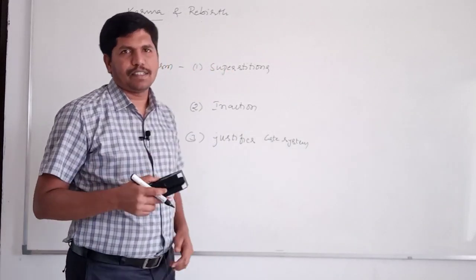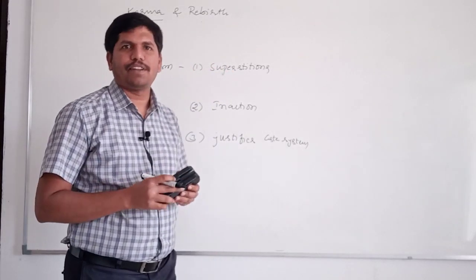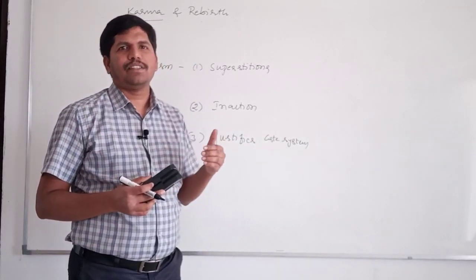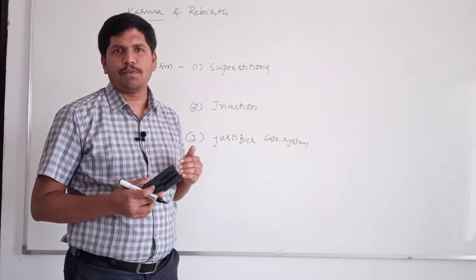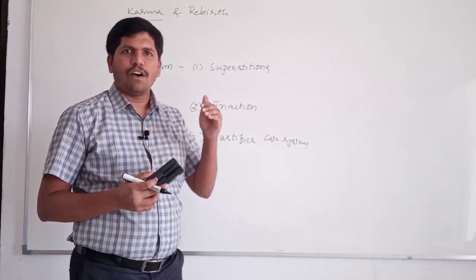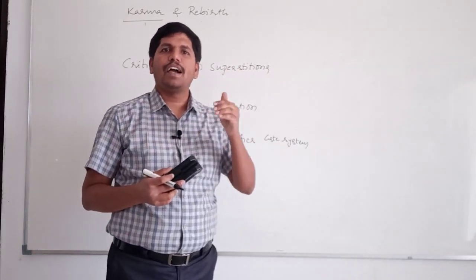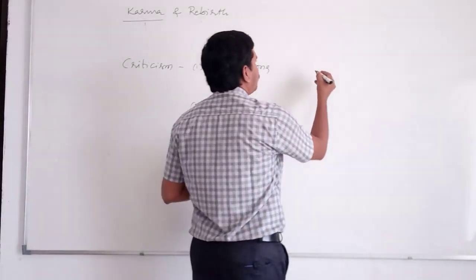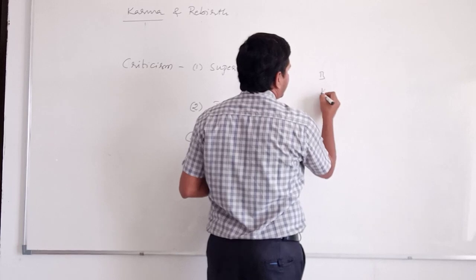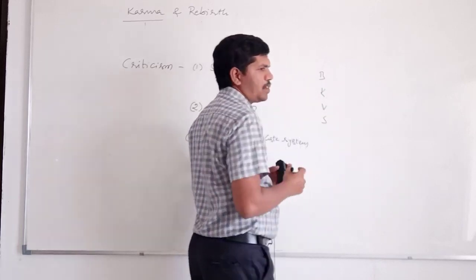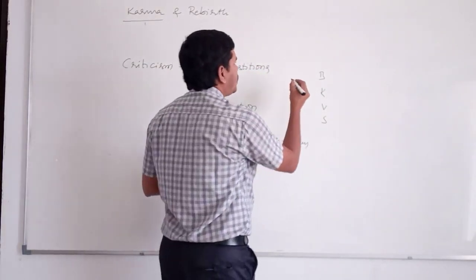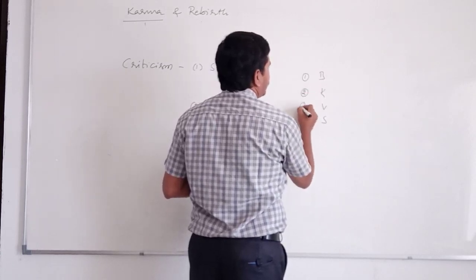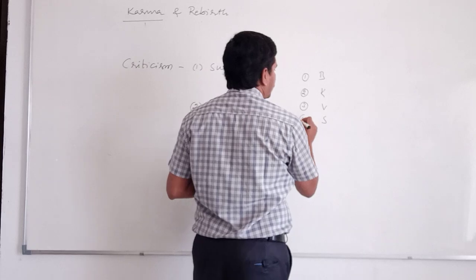And the third one is, it justifies the caste system. We'll discuss the caste system in detail at a later point of time. I'll explain briefly. In our caste system, the people are divided into a number of groups, a number of castes. All the castes are arranged in a hierarchical way, that means ranking. I will take the example of four major castes: Brahmins, Kshatriyas, Vaishyas and Shudras. Brahmins are given first rank, Kshatriyas second rank, Vaishyas third rank, Shudras fourth rank.